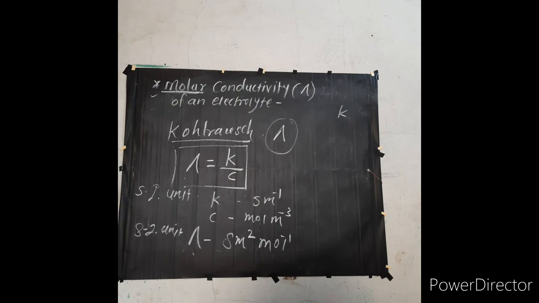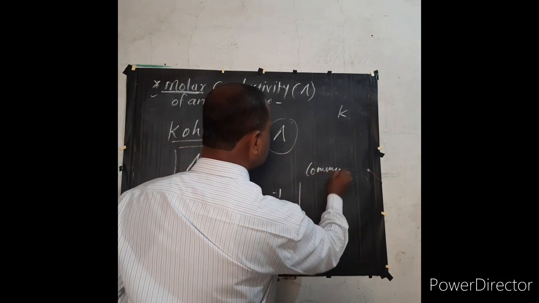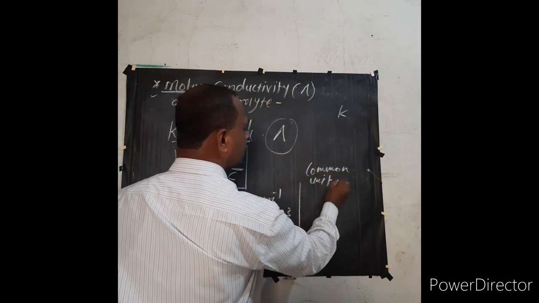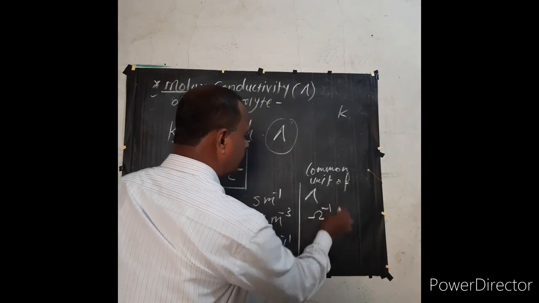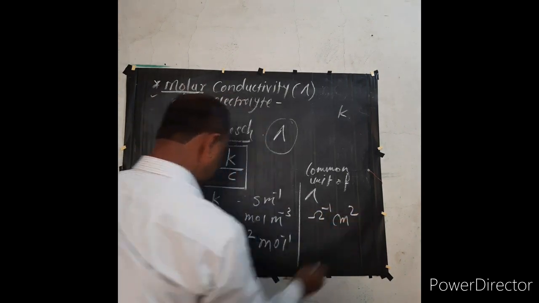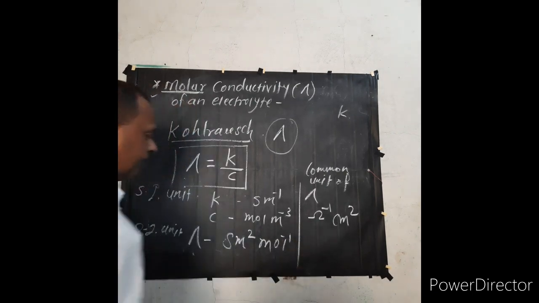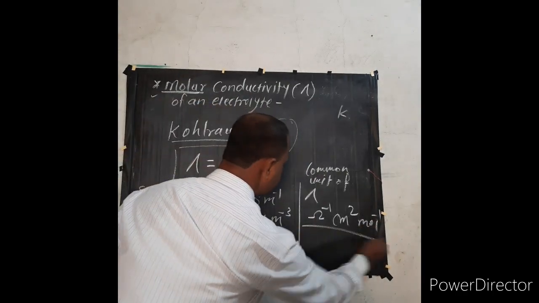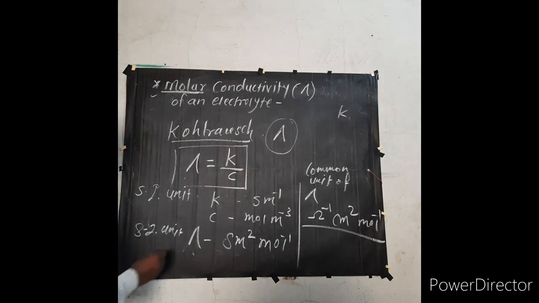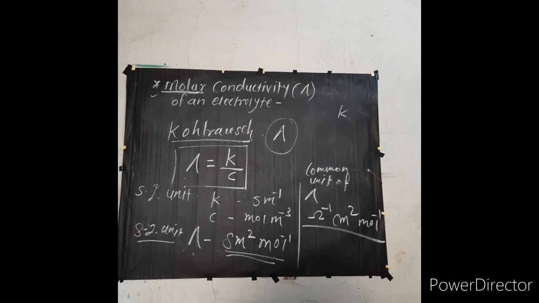But the common unit of molar conductivity, the common unit of lambda, is ohm inverse centimeter square mole inverse. Siemens is expressed in ohm inverse, and meter square is expressed as centimeter square. This is the common unit, and the earlier one is the SI unit of molar conductivity.